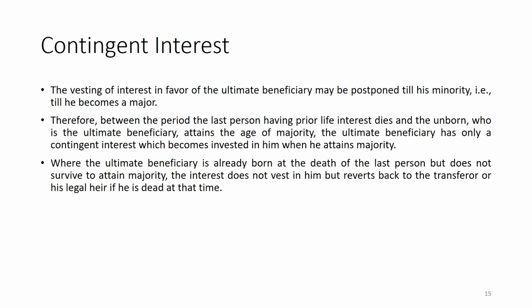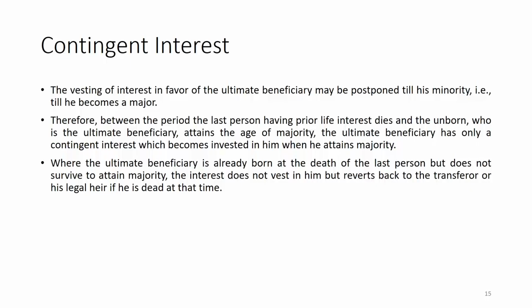Now, come to the contingent interest. Okay. This contingent interest is mentioned in section 21 of the Transfer of Property Act, and this is different from the vested one. So, we have seen this contingent interest has a different meaning and different repercussions also. So, the vesting of interest in favor of the ultimate beneficiary may be postponed till his minority ends, that means, till he becomes a major.